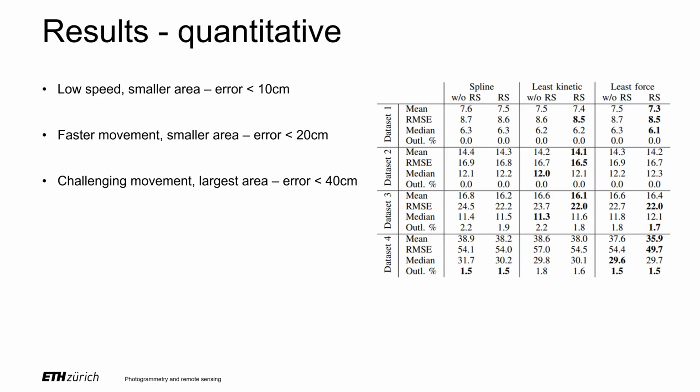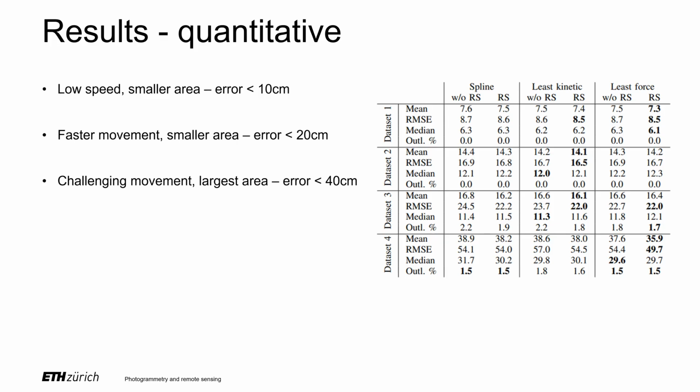We present results in terms of 3D trajectory error and number of outliers, which is the ratio of points which are outside the confidence interval of 3 times the root mean square error. On the easiest dataset, we achieved incredible accuracy with mean error less than 10 cm. In datasets 2 and 3, we achieved mean error of 20 cm or less, and on the most challenging dataset, the mean error was less than 40 cm.